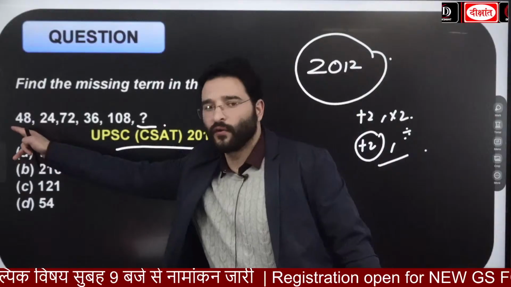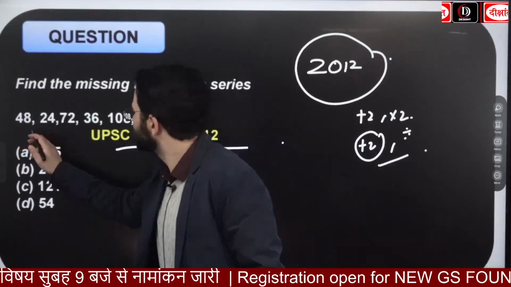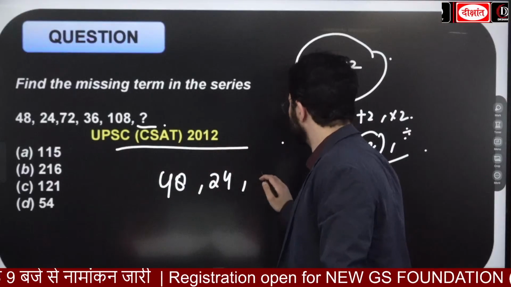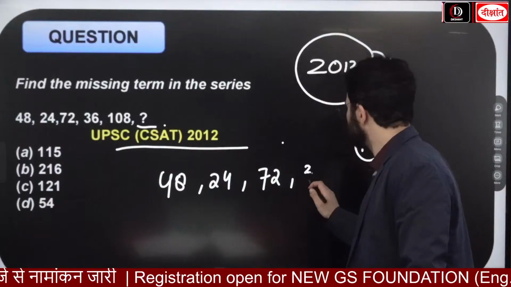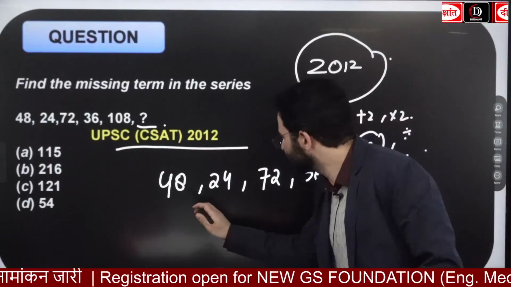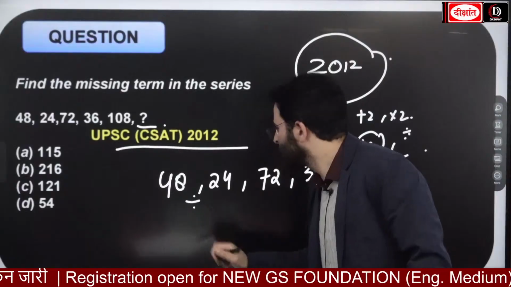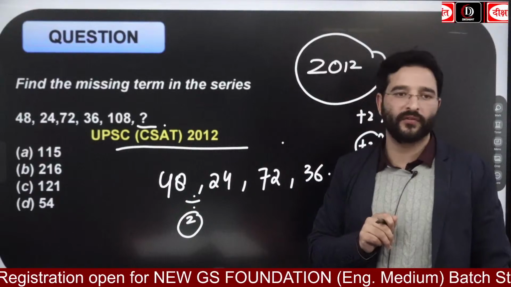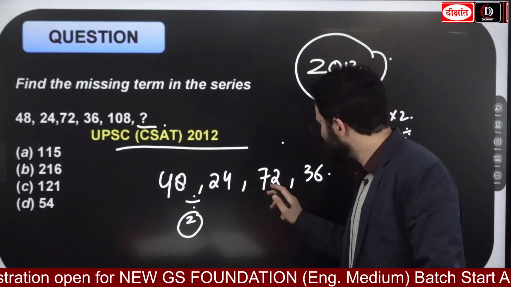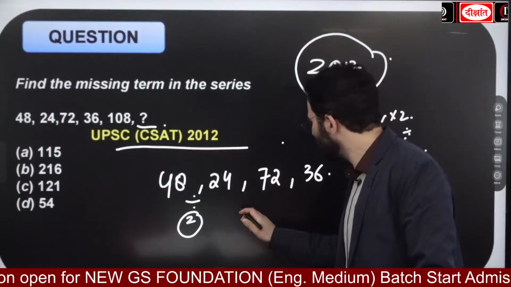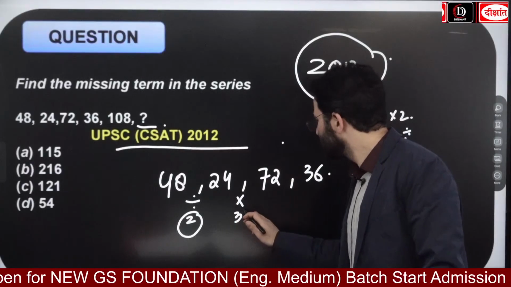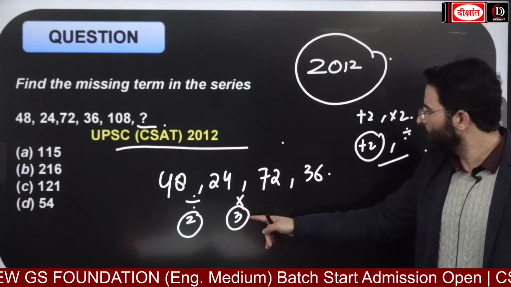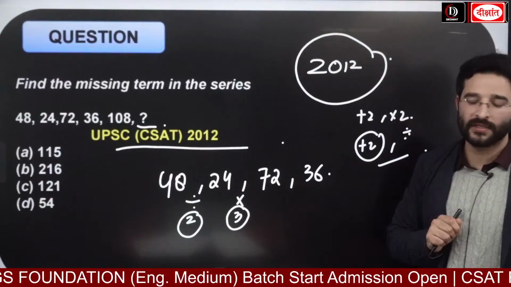See here, 48 and 24. So can I see 48, 24, 72, 36? If I look at this one guys, here division is happening. 48 divided by 2 is equal to 24. Now 24 to 72, can you see this one, here multiplication is happening by 3. 24 multiplied by 3 is equal to 72.